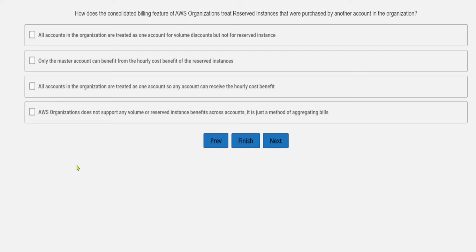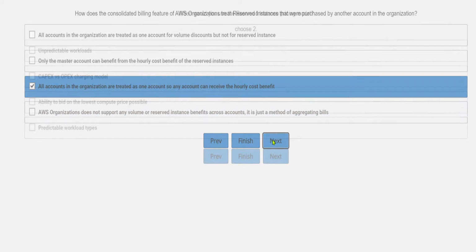So if we again come to the point for this first one, all accounts in the organization are treated as one account for volume discount but not for the reserved instance. So it is not like that. If we talk about the AWS organization, the consolidated billing feature means any account can get benefit. Moreover, in the third option we can see all accounts in the organization are treated as one account, and so any account can receive the hourly cost benefit. So that is the perfect option over here.